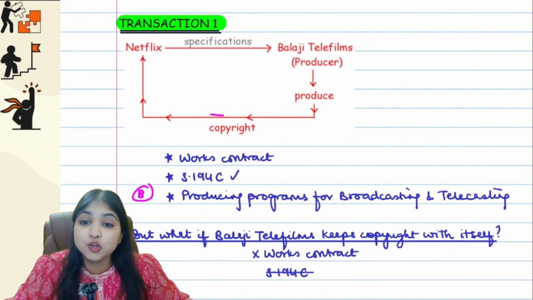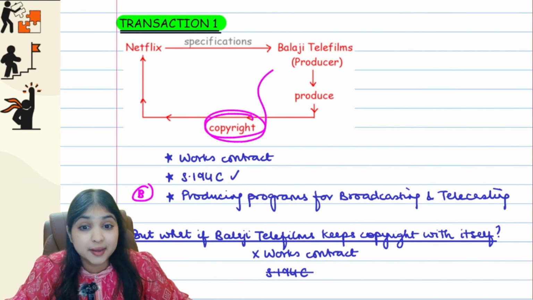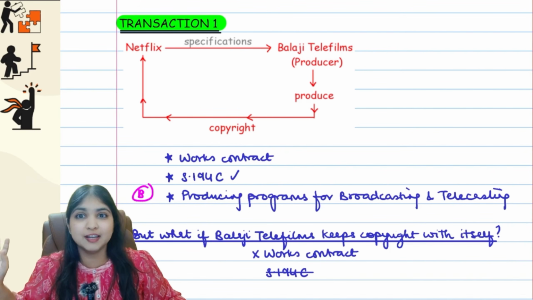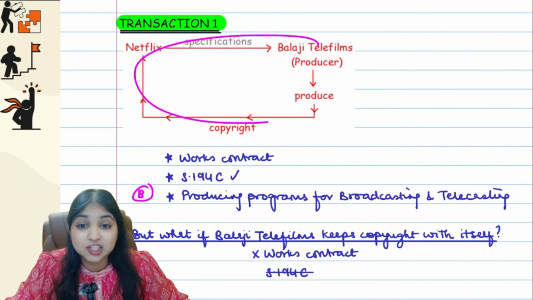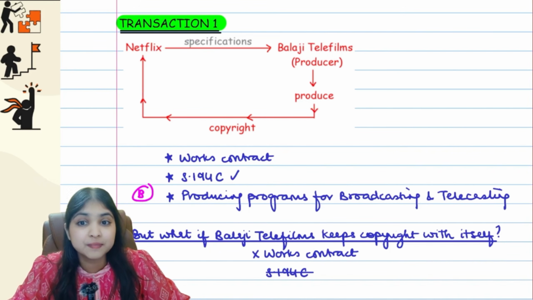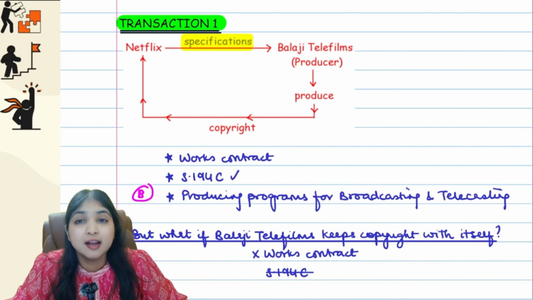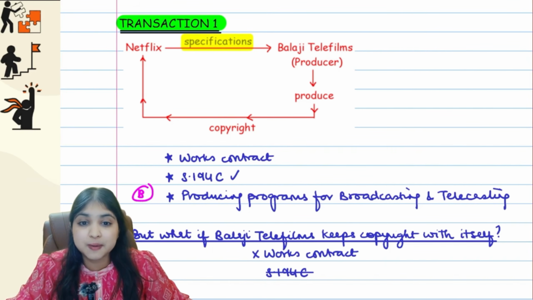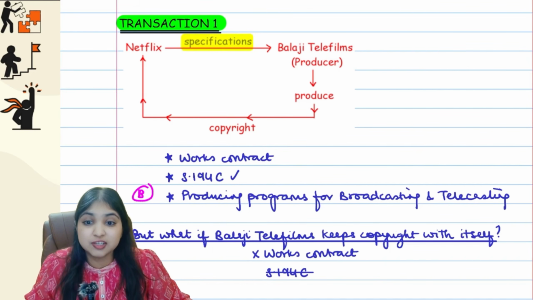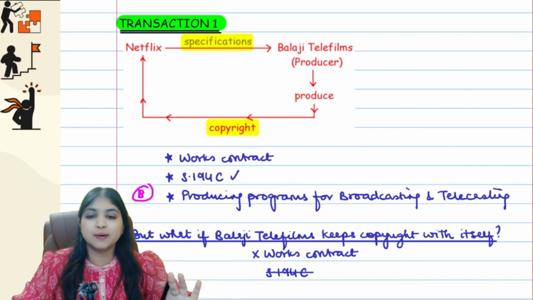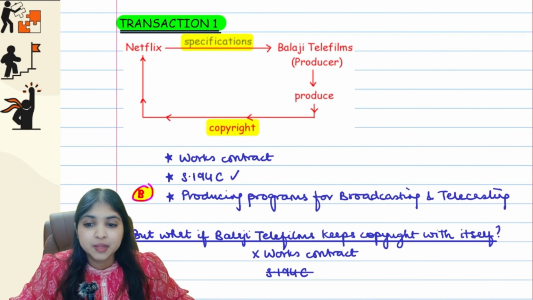What if copyright is not transferred to Netflix? What if copyright is kept by the producer only? Then it will not be a works contract. Then no TDS. Then no 194C. This transaction will result in 194C only if condition number 1, Netflix has given specifications to the producer. Condition number 2, the producer is producing the program on the basis of the specifications and then copyright is also given to Netflix. Only if both these conditions are fulfilled, only then it will become a works contract. 194C will apply under point B, producing programs for broadcasting and telecasting.